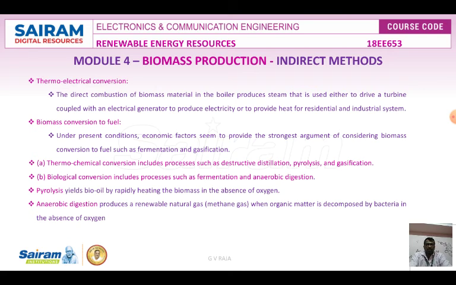Biomass conversion processes can be classified into two processes. One is thermochemical conversion, and another one is biological conversion. Thermochemical conversion, in the sense, heat is converted into chemical energy. That includes processes such as destructive distillation, pyrolysis and gasification. Biological conversion includes processes such as fermentation and anaerobic digestion.